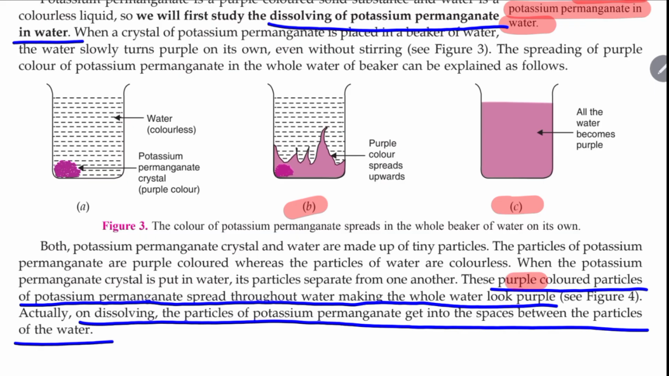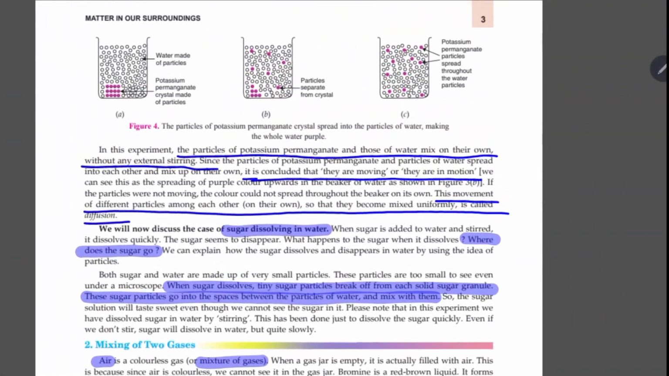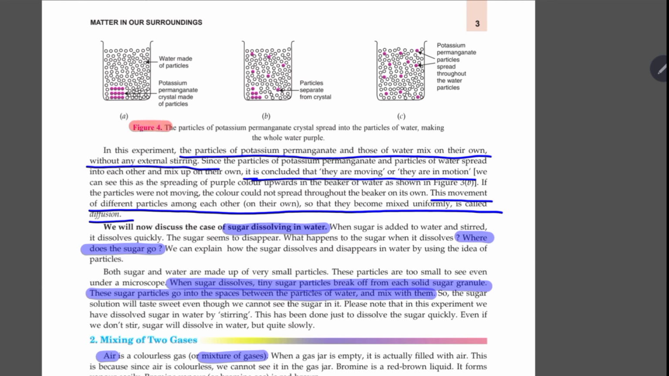So here we can see purple colored particles of potassium permanganate spread throughout water, making the whole water look purple. So on dissolving, what happens to the particles of potassium permanganate? They get into the spaces between the particles of water. This is what I have just now explained to you. Now this is the other diagram which represents how the potassium permanganate particles are occupying the interparticle space. Here it is, interparticle space. So it is happening on its own, without any external stirring.